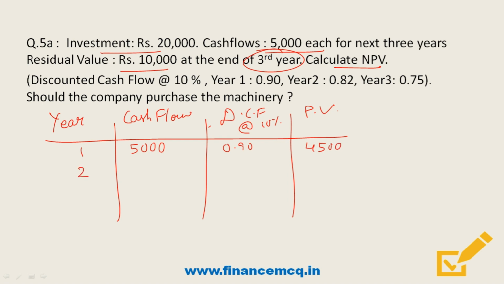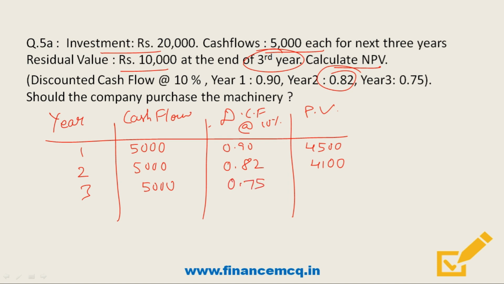Friends, for the second year again there is an inflow of cash amounting to rupees 5,000. However, for second year the discounted cash flow value is given as 0.82. So friends, if we multiply 5,000 by 0.82, we will get rupees 4,100. And friends, similarly for third year, we'll get a cash flow of rupees 5,000 and the discounted flow value is 0.75.